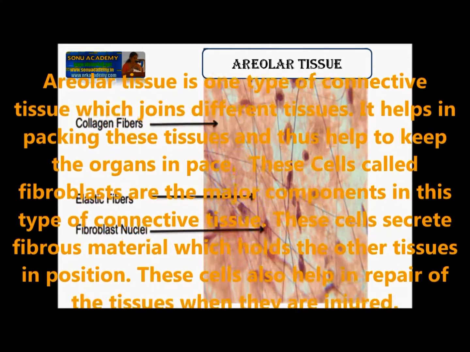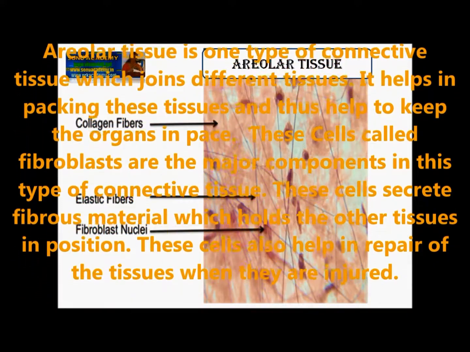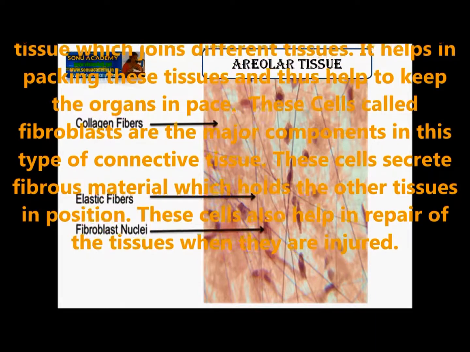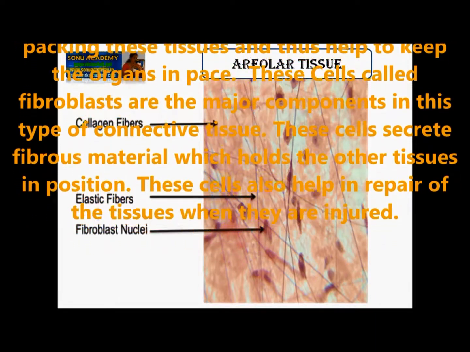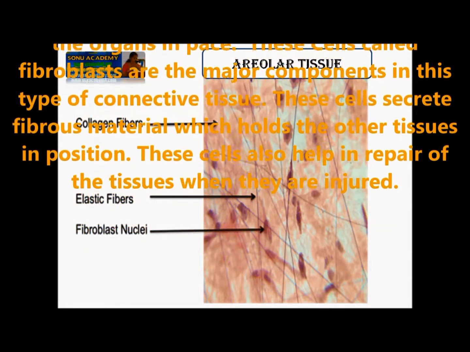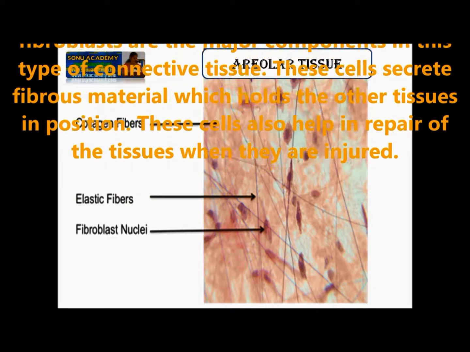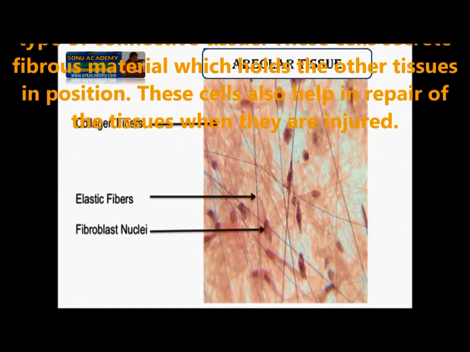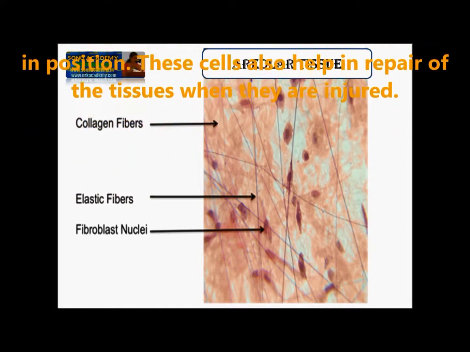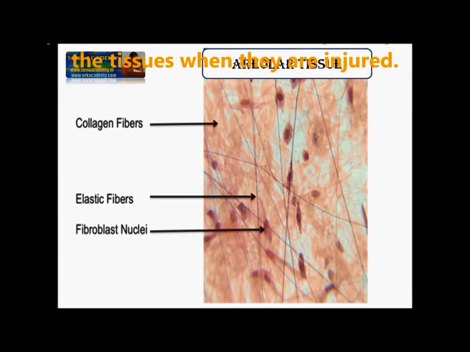Cells called fibroblasts are the major components in this type of connective tissue. These cells secrete fibrous material which holds the other tissue in position. These cells also help in repairing tissues which are injured.